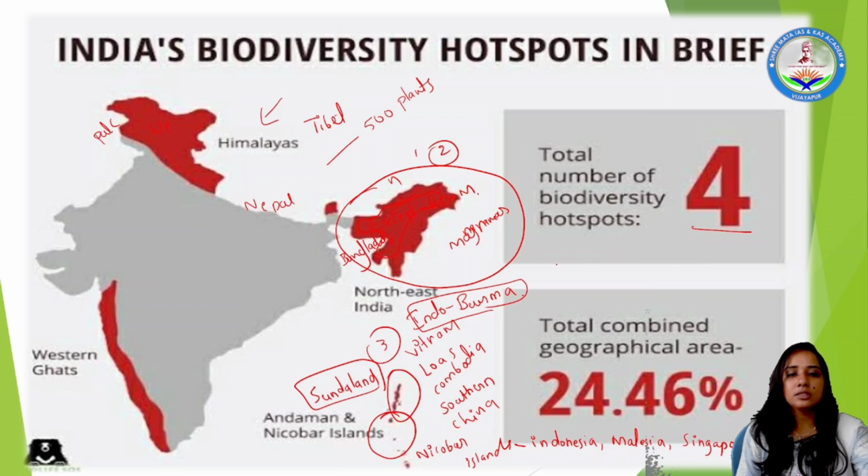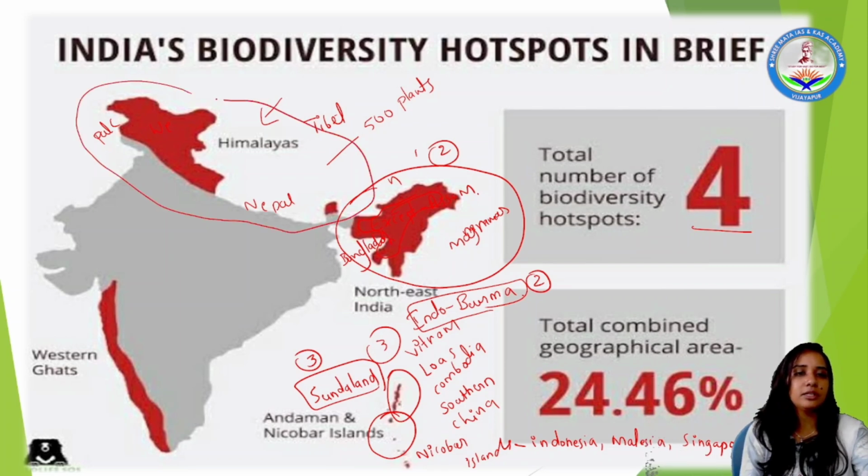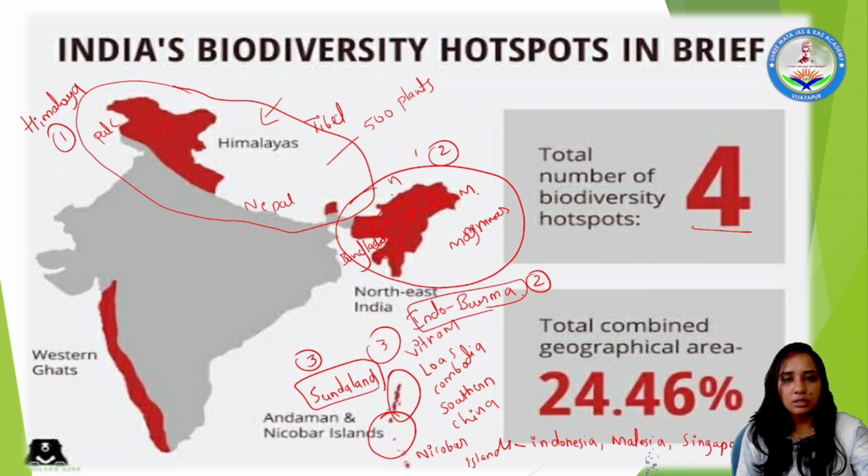Fine. The Indo-Burma Plate is the second plate, your Sundaland is the third plate. And the first is your Himalaya, which is covering many of the regions together, including what I had said. This is referred to not as Western Himalaya, instead Himalaya is the first biodiversity hotspot. Second is the Indo-Burma Plate, third is Sundaland, and the fourth one definitely is the Western Ghats.